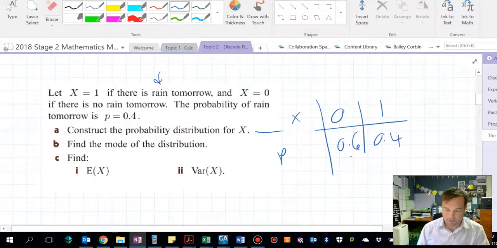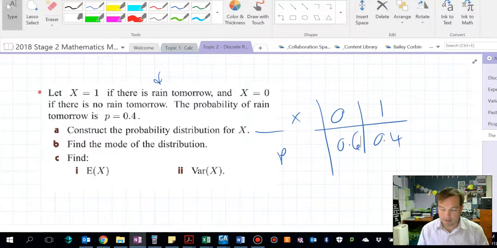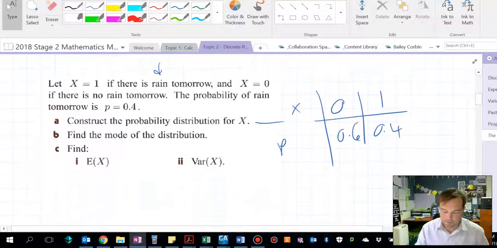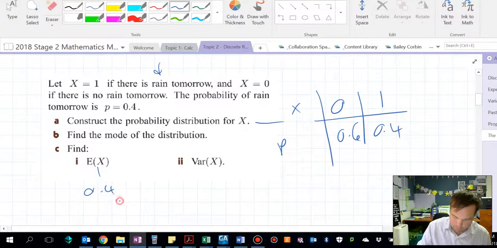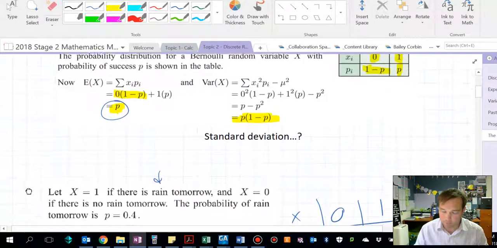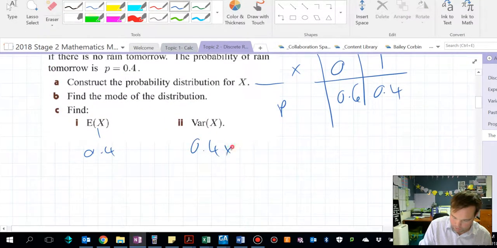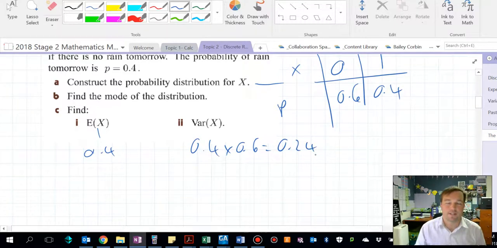The expected value here, because it's Bernoulli, we don't have to do the maths. The expectation is just going to be 0.4, so that is 0.4. The variance will be P times 1 take P, so that is 0.4 times 0.6, it's 0.24 is the variance, and then the square root of that would be the standard deviation.